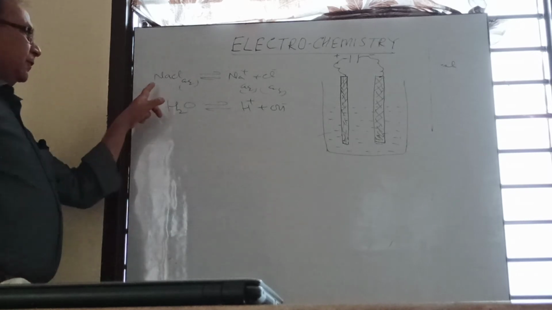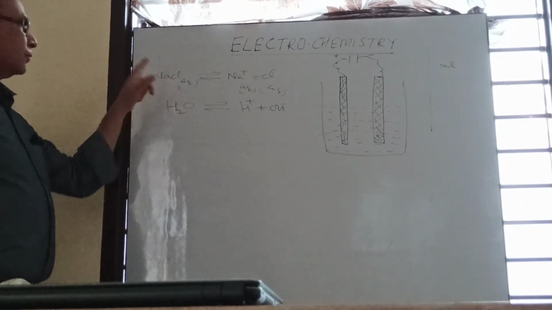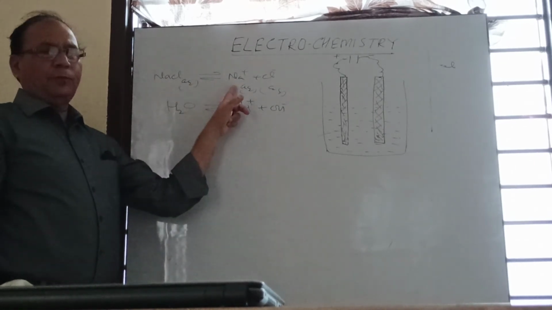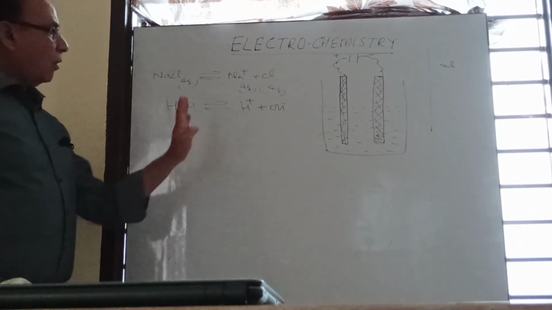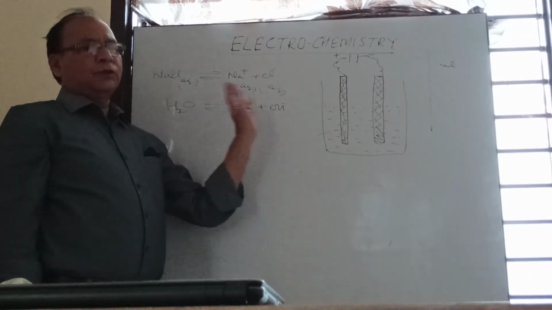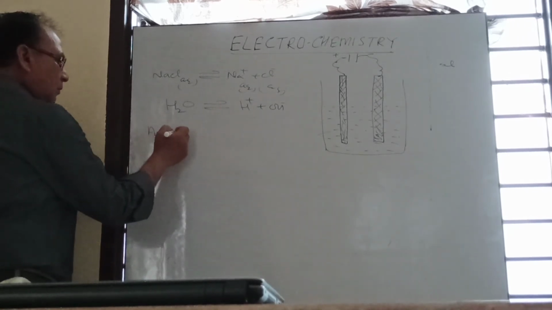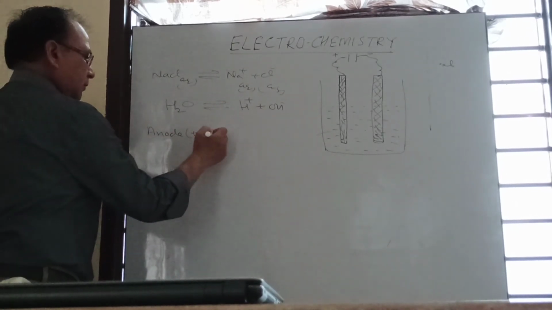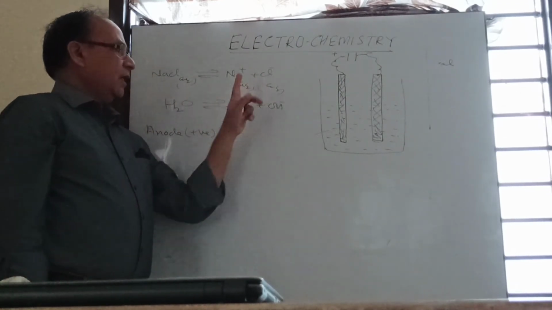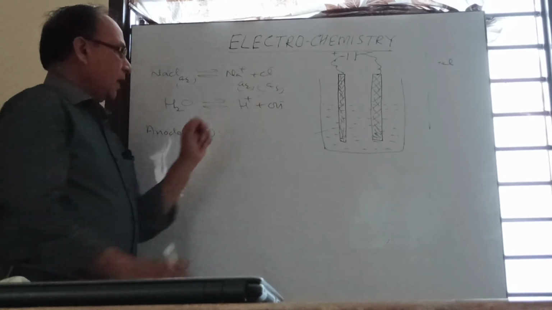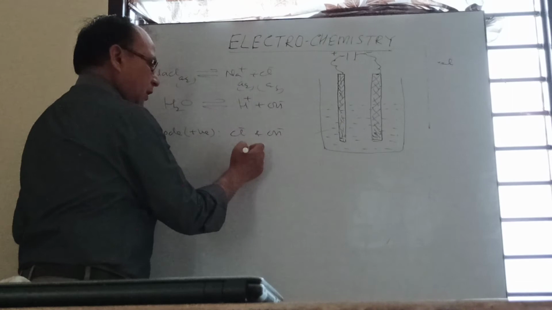Now in this case, in the aqueous solution of sodium chloride, we have two types of positively charged ions and two types of negatively charged ions. And all these ions will move towards oppositely charged electrodes. So what happens at the anode? Anode means positively charged electrode. So which ions will move towards the anode? Chloride and OH ions. So chloride ions and OH ions, all these ions will move towards the anode.